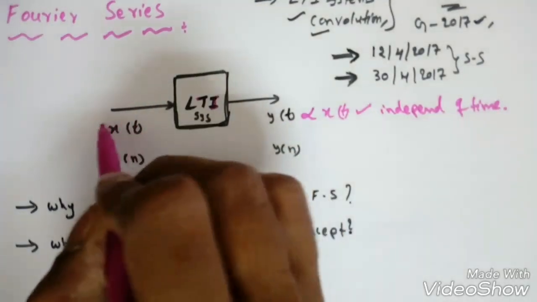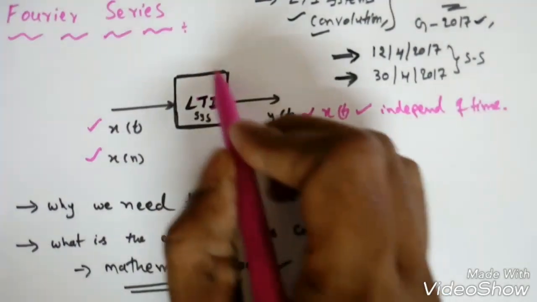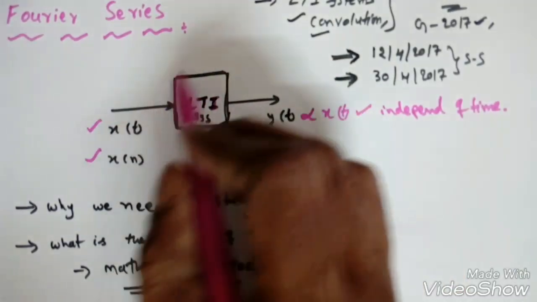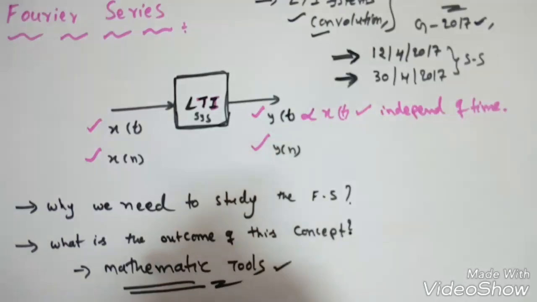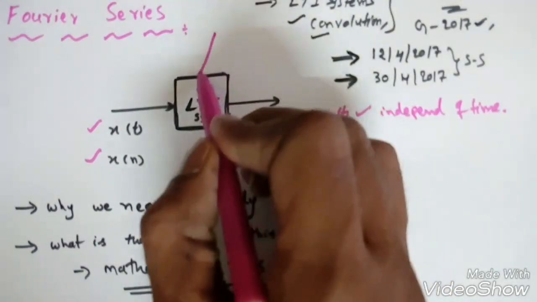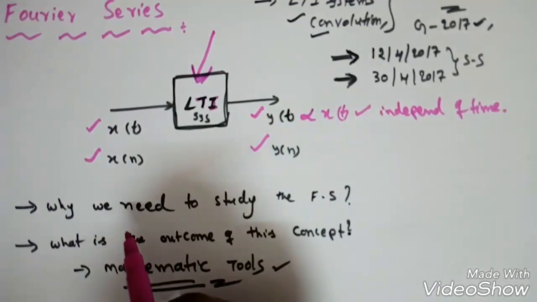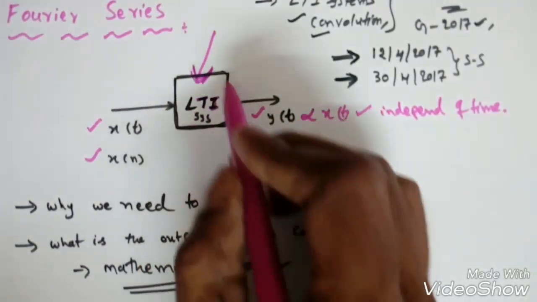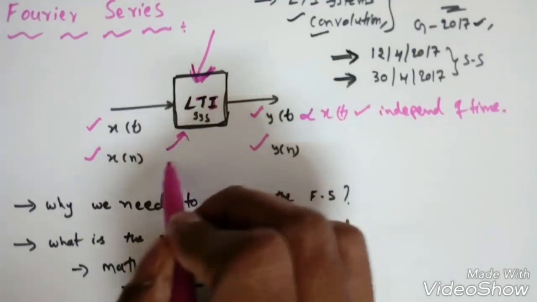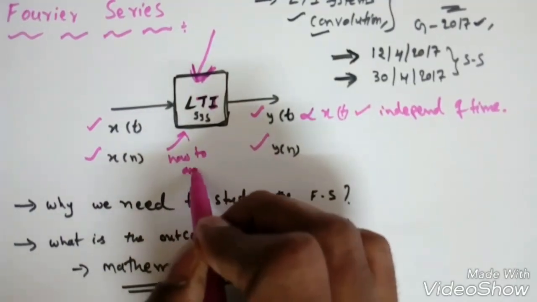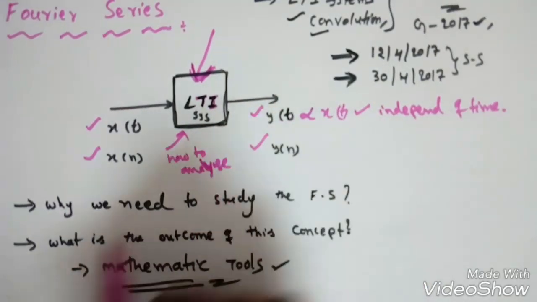If I give any input signal, it may be continuous, it may be discrete. Now what is the system response and how does the system behave to produce the continuous output signal or discrete time output signal? We need this LTI system's response, how the behavior of this response is, right? How can we find the response of this system, what is the behavior, how to analyze? The main thing is how to analyze the system response, right?